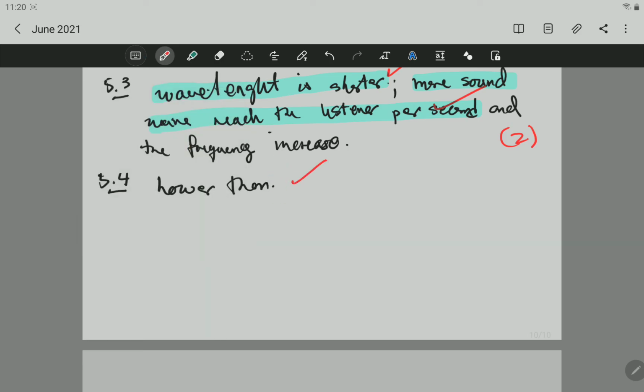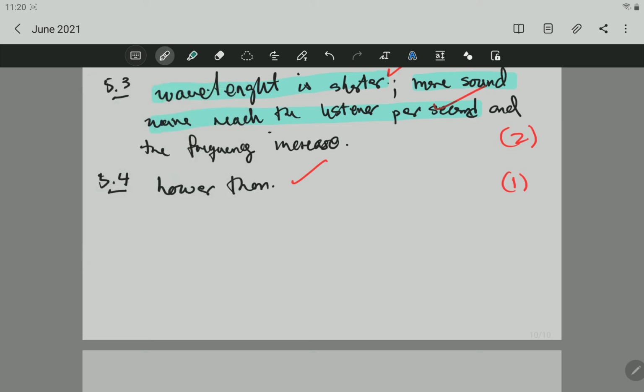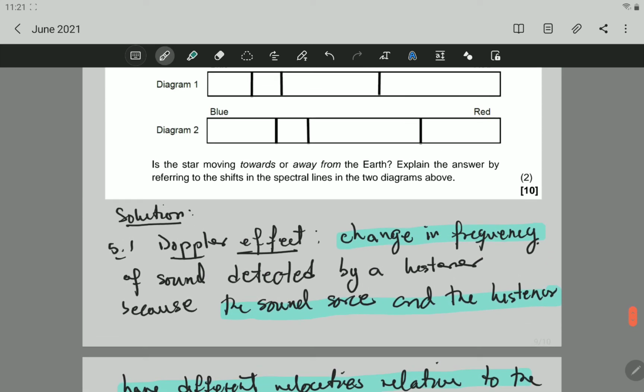Remember to ask a question in the comment if you don't understand anything. However, this is an easy topic that was well answered during the examination. All right. So 5.5. Let's see what 5.5 says.